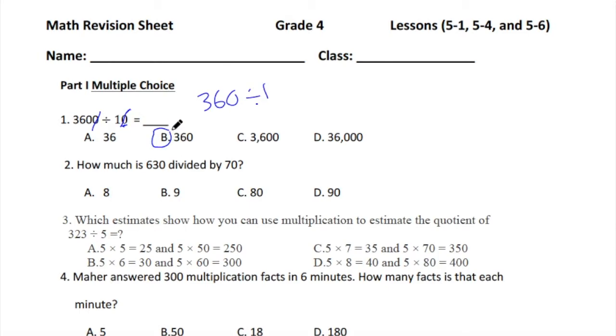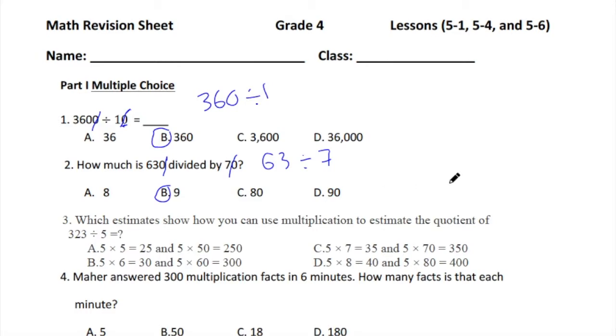Next question, how much is 630 divided by 70? In the same way, we can remove one 0 from the divisor and one 0 from the dividend. It will be 63 divided by 7, which is excellent, which is 9.